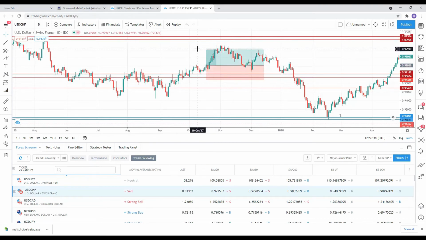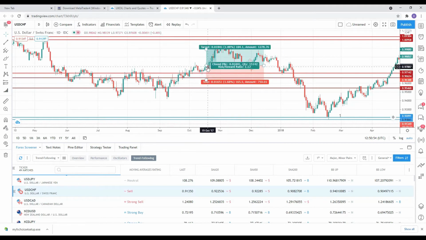Mind you, although I set my target profit at this area here, 0.99868, the asset price still went a bit higher than my target profit, meaning that if I had held the asset a little longer, I could have made a larger profit. However, I would have still taken this trade because it gave me a very good risk to reward ratio, in the sense that the reward was larger than the risk.